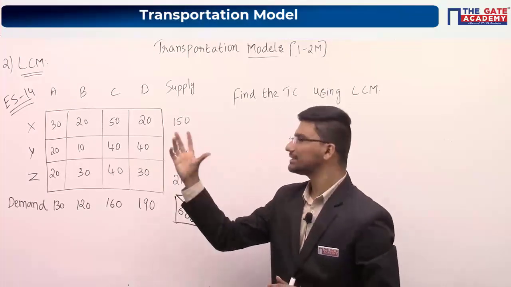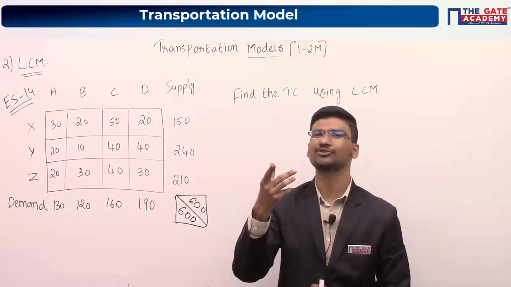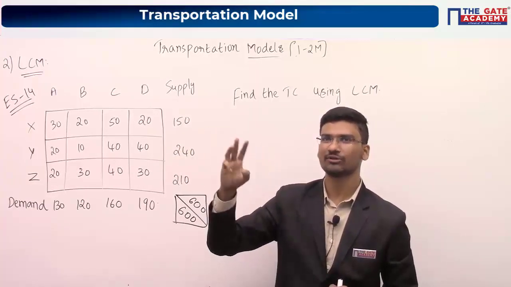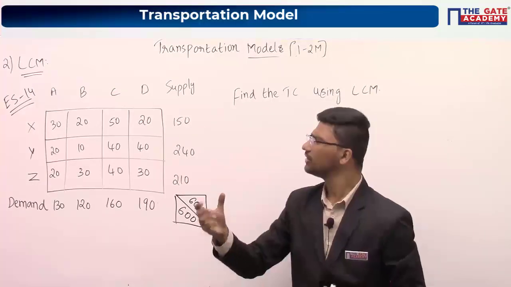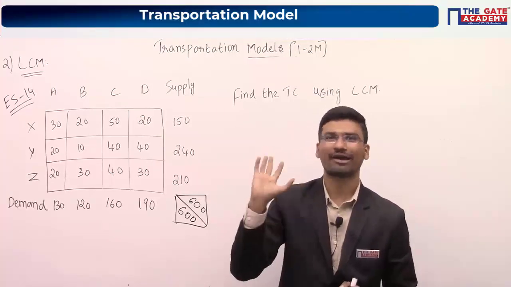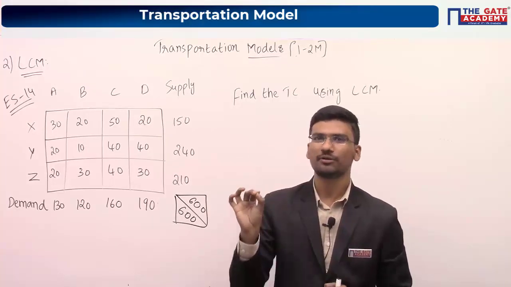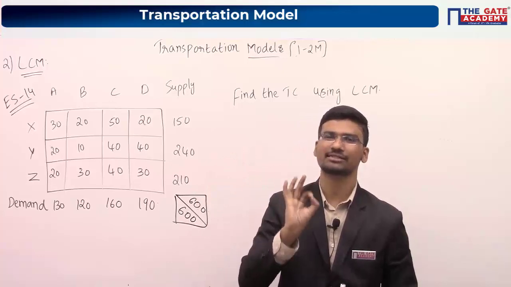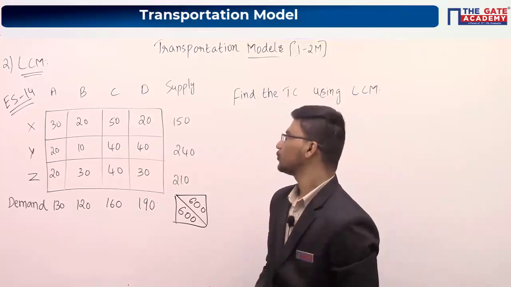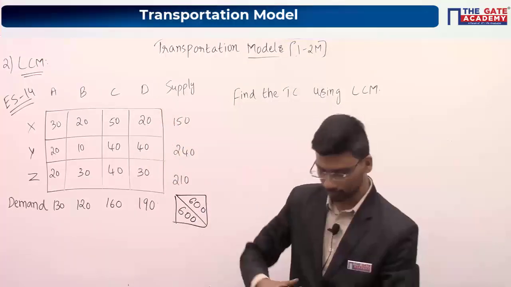Let me answer this question. Whenever you are getting a tie, break them arbitrarily. In the sense, randomly you can choose any value. Maybe between the three 20s you have to choose. You can choose any least cost value, and you will get the same final answer. Please check your answers, your final answers will be the same. I am just solving this question. If you are having confusion or any other doubts, you can have a look at the board.